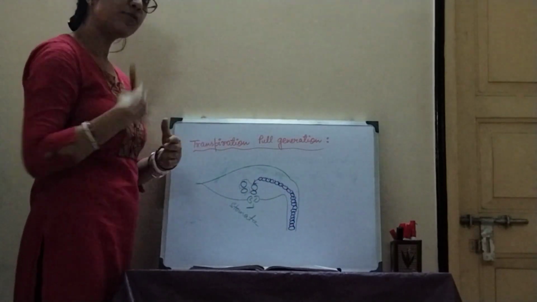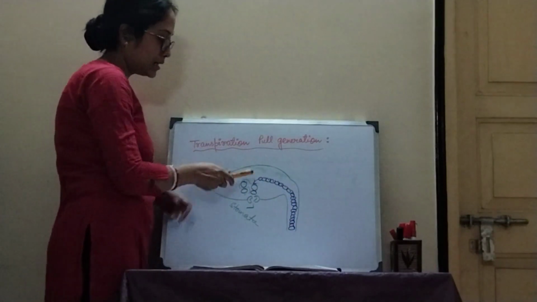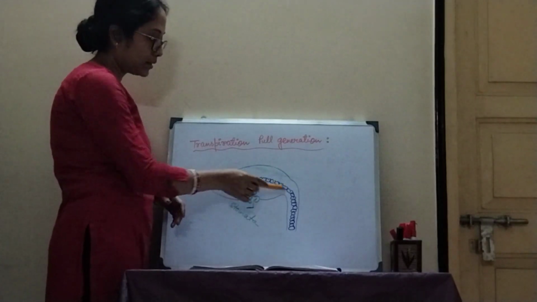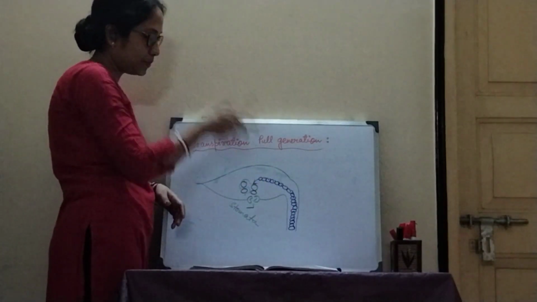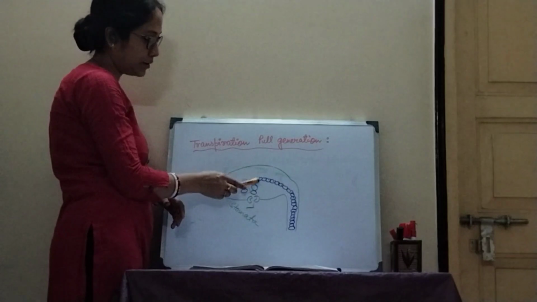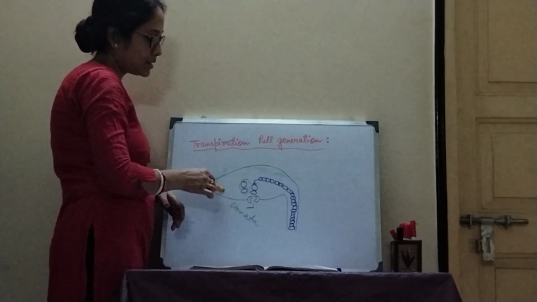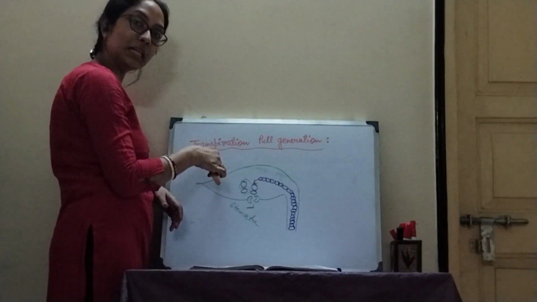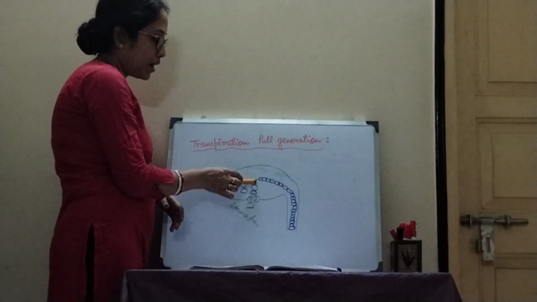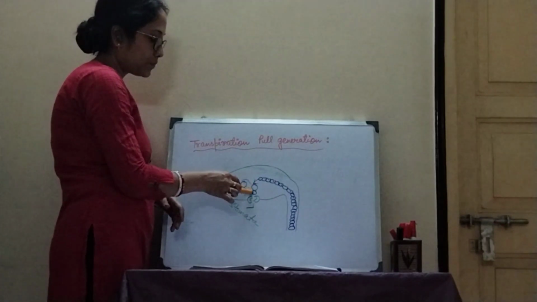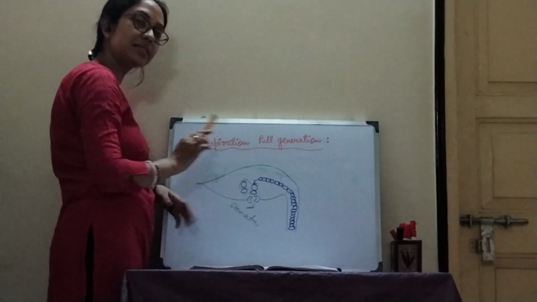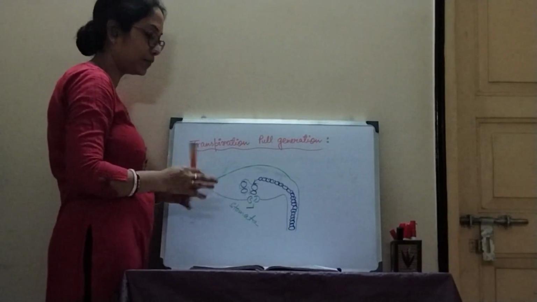Just focus that in that portion the formation of the water column will happen, and water is dispersed in that portion of the leaf. This green part is filled up with water.